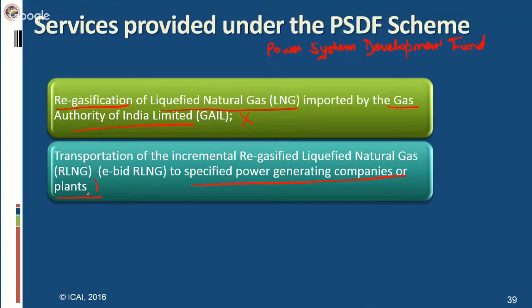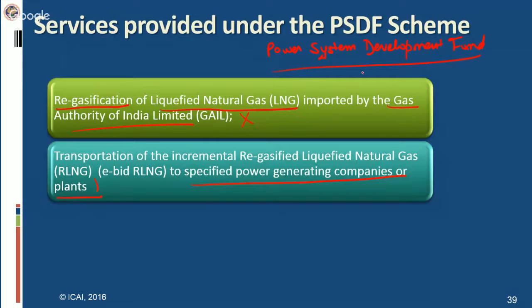Why has this been done? So as to provide a benefit to these gas-based power plants, the power plants which are engaged in generating power based on natural gas. Basically the aim of the Ministry of Power is to make this RLNG available to these power plants at subsidized prices. In fact, the subsidy comes from this fund itself.